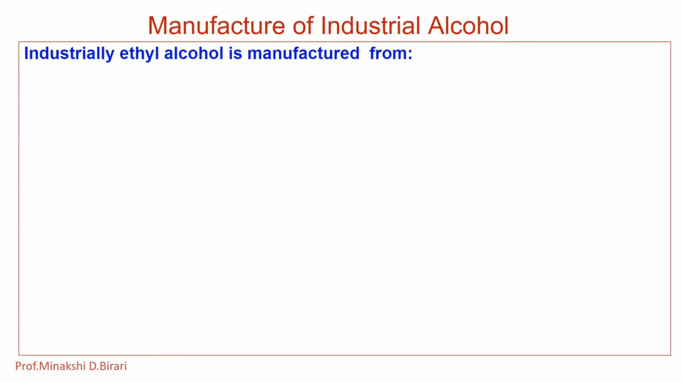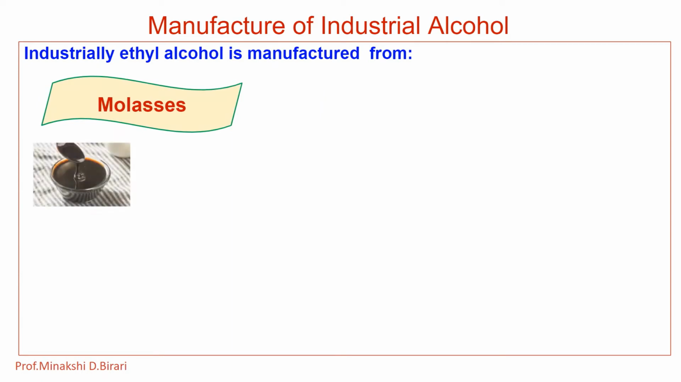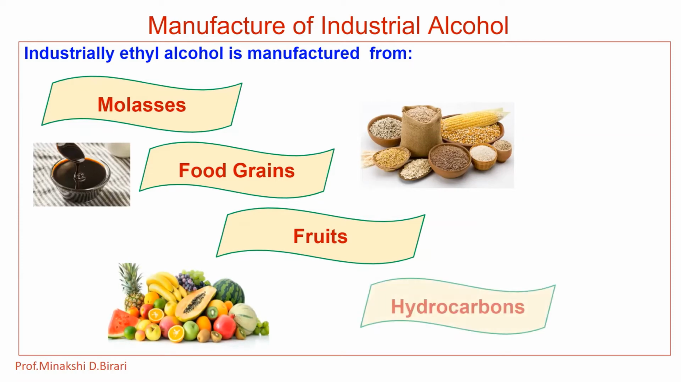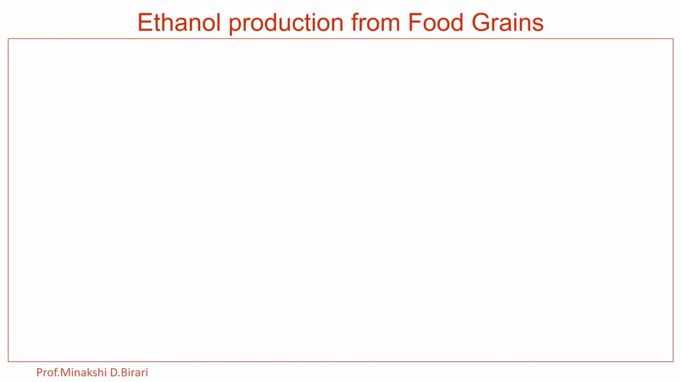Industrially, ethyl alcohol is manufactured from molasses, from food grains, from fruits and from hydrocarbons. Already in the previous lecture we have studied the manufacture of industrial alcohol or ethanol from molasses. Now in today's lecture we will study the manufacture of industrial alcohol from food grains, fruits and hydrocarbons. So let's see in detail. First of all, the manufacture of ethyl alcohol from food grains.